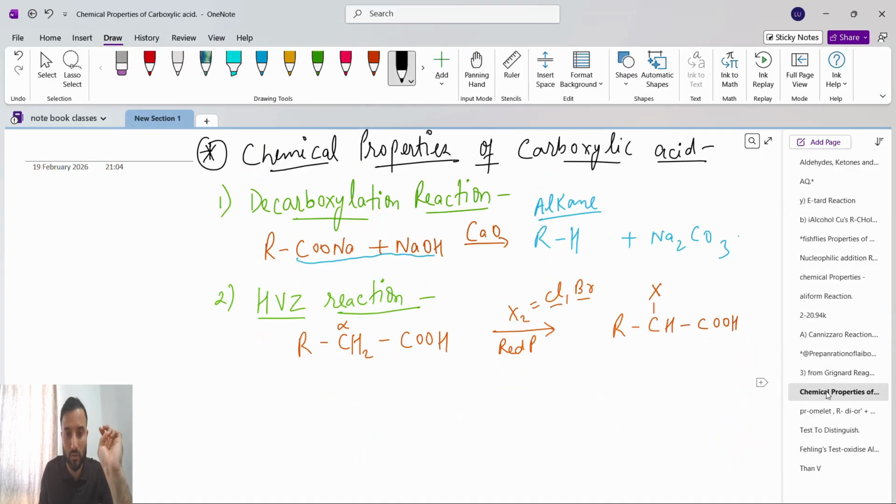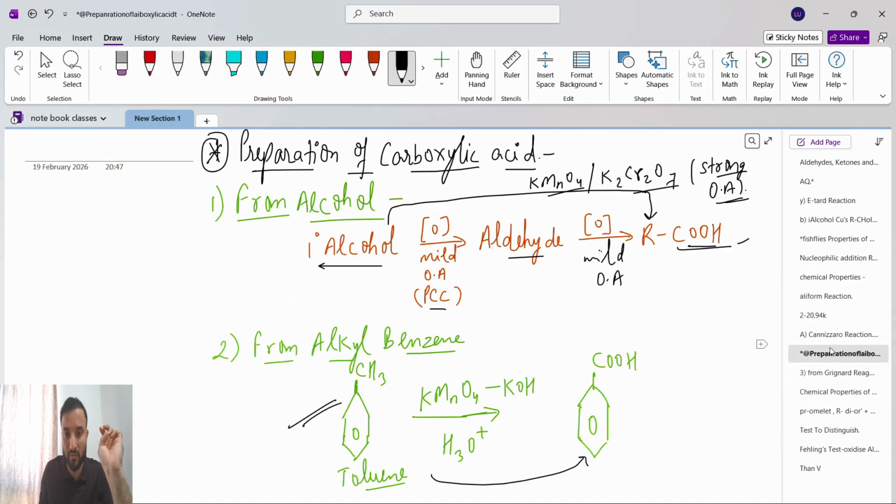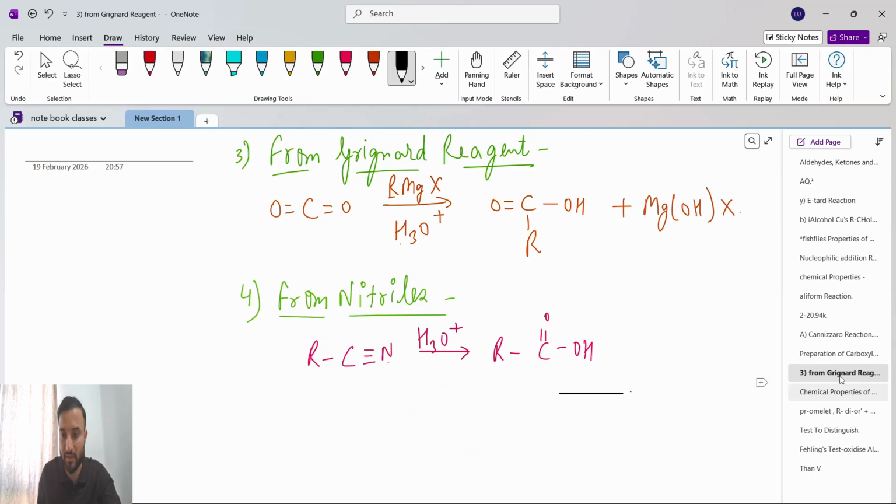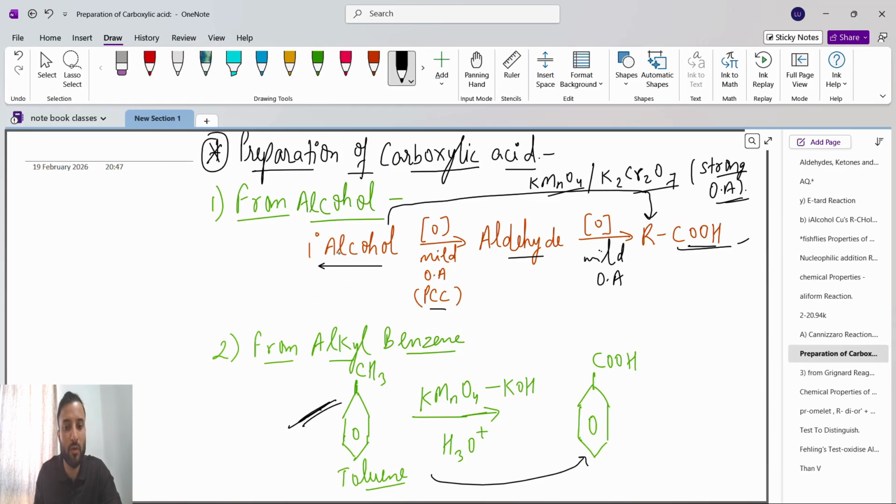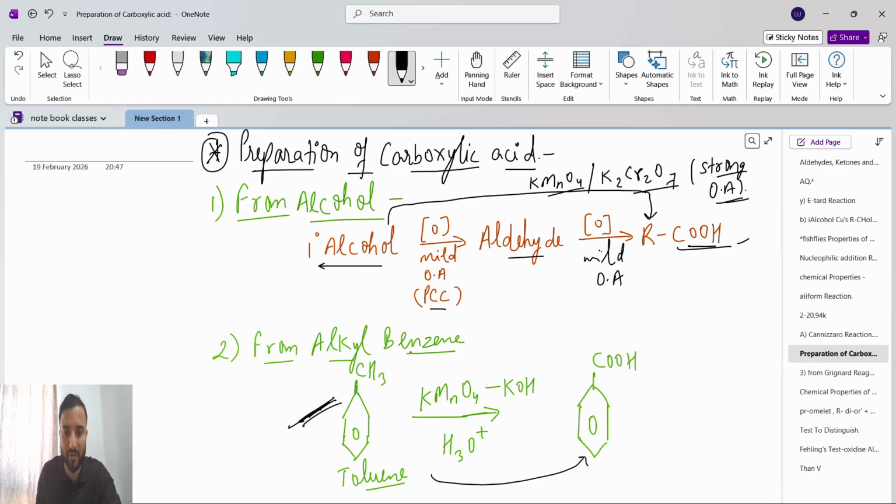If I change this to a strong oxidizing agent, we know this already, we studied it in alcohols, phenols and ethers. So from alkyl benzene, that means toluene, if we take a strong oxidizing agent in presence of H3O plus, we will get carboxylic acid.